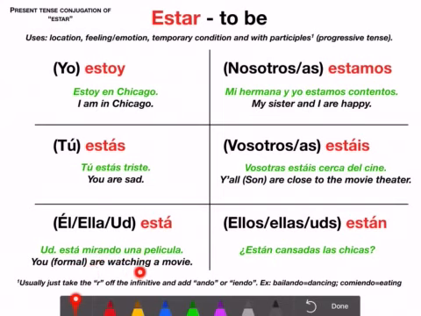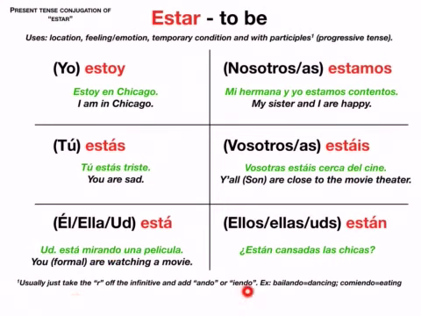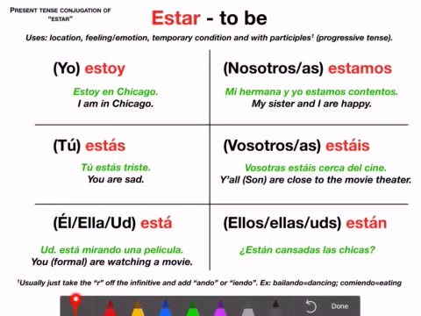So usted está mirando. In English we would say watching, -ing. In Spanish they take the R off and put ando for an AR verb or yendo for an ER or an IR verb. So you are watching would be estás or está mirando una película.